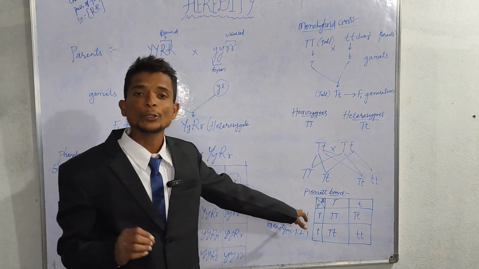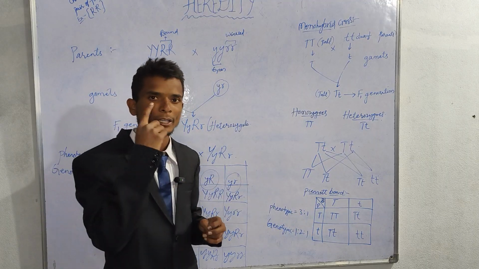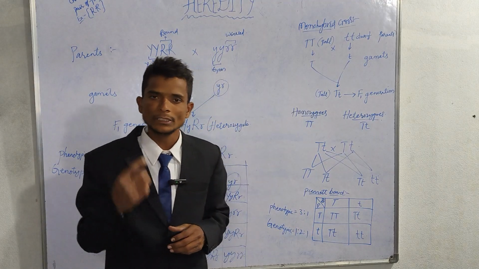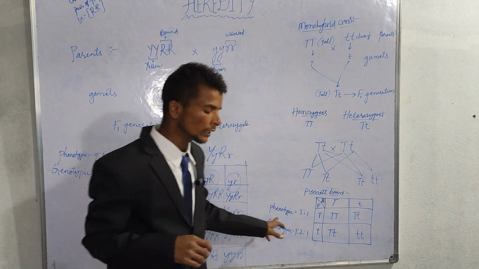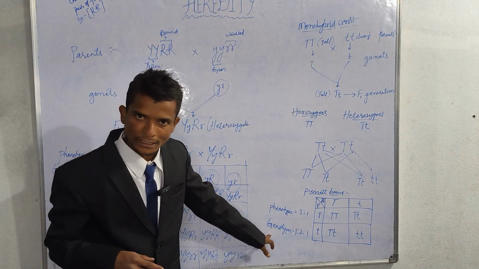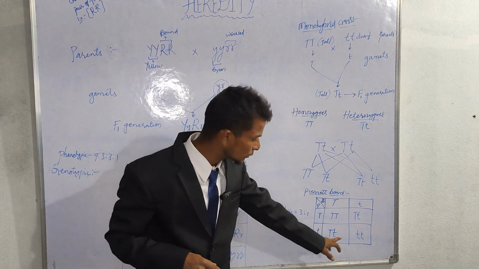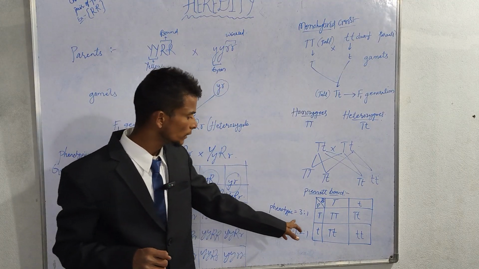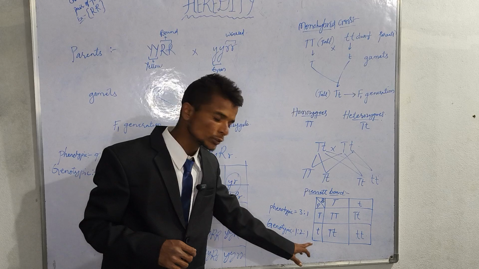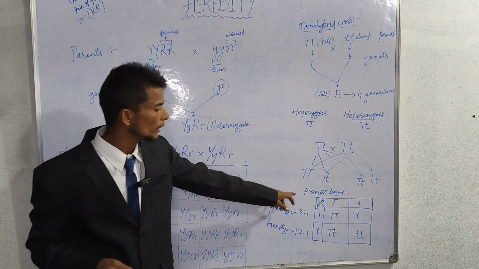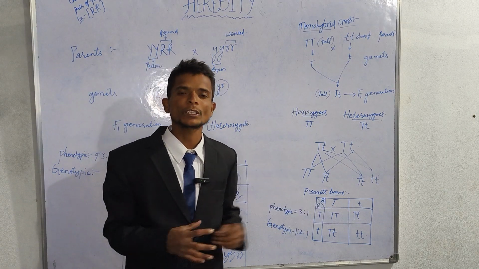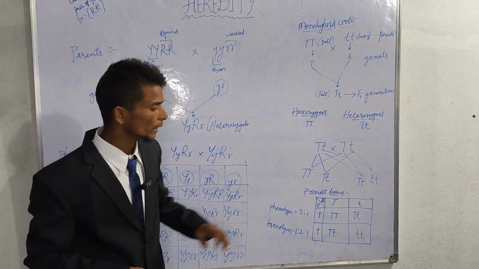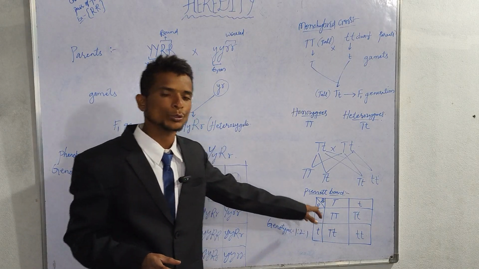These are phenotypic characters, meaning what we see with our naked eye. What we see with the naked eye is phenotypic, and what we can't see is genotypic, like capital T, small t. Here we are getting 3 to 1 and 1 to 2 to 1. This was explained by Punnett, a famous scientist, who expressed it through this diagram.